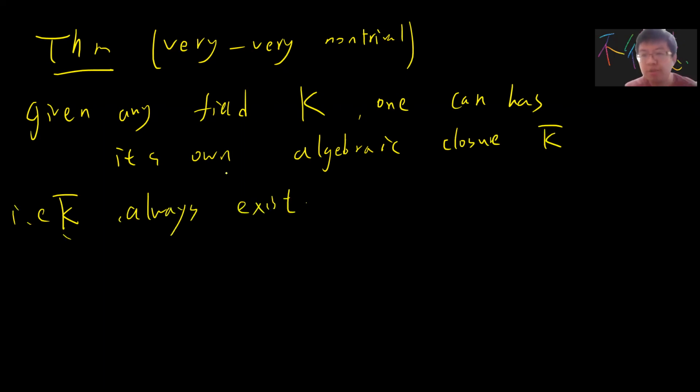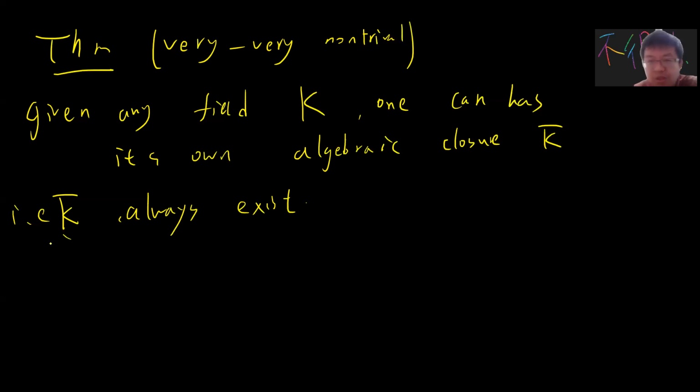In Galois theory, usually you are only working over the rational numbers, and you know the complex numbers are algebraically closed. So if you do not study number theory or something very abstract, you probably do not care about this theorem, because in a lot of cases the description of K bar is not very clear if your K is really weird. But as a theoretical question, this problem is very interesting.